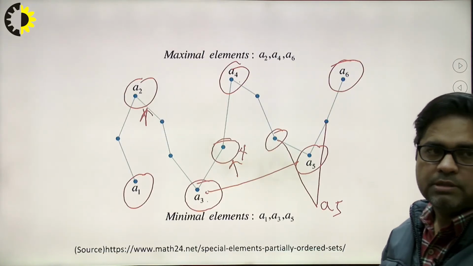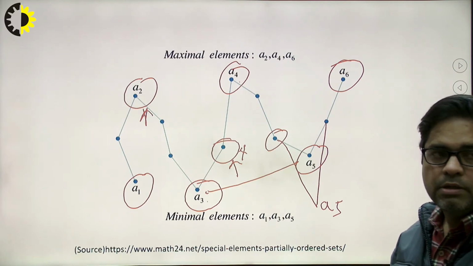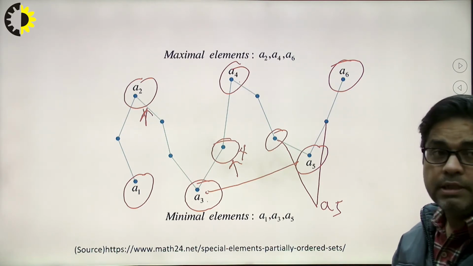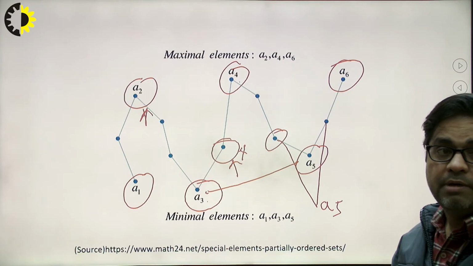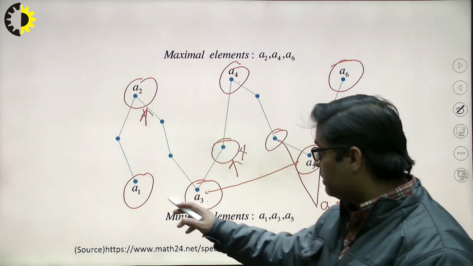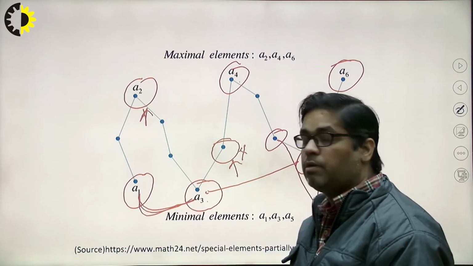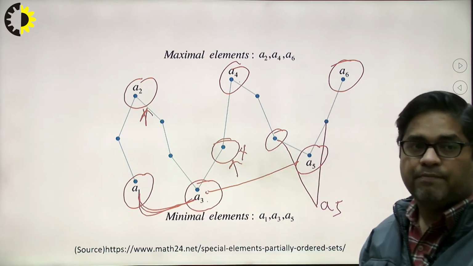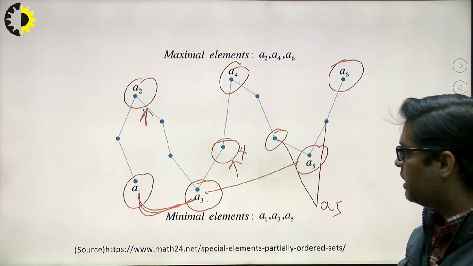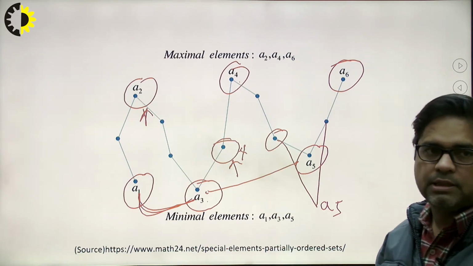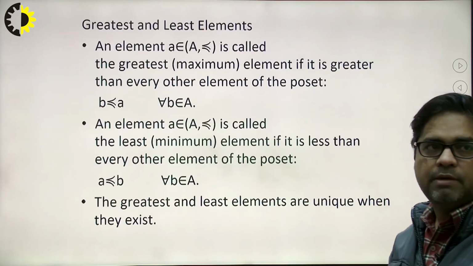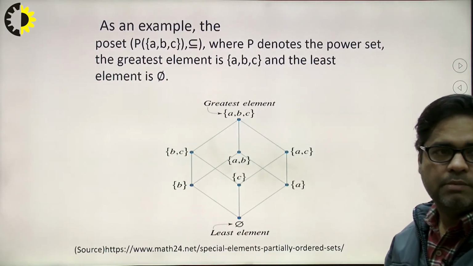If I talk about A1, I cannot say that it is the least element, because there are two possibilities. It can also be the least. So I am not able to decide which is the smallest one. If somehow I am able to decide that it is the smallest one, then only can I say that it is the least element. So again we will see some examples.